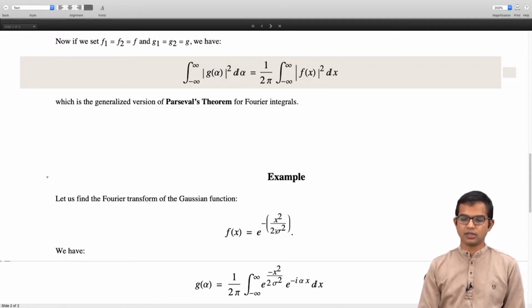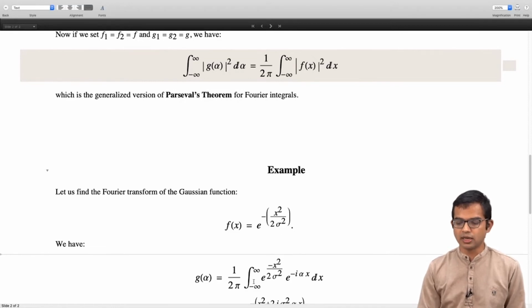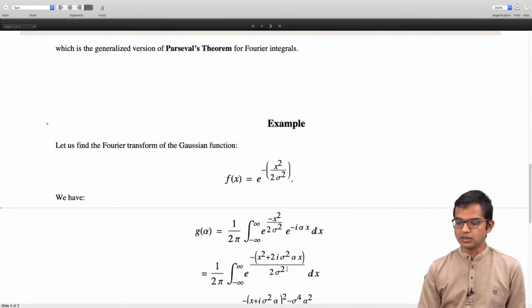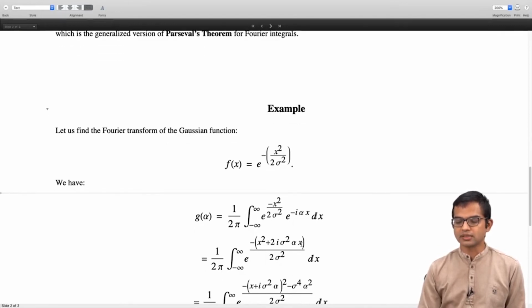So if you take the Fourier transform of this Gaussian function, you have 1 over 2 pi integral minus infinity to plus infinity this function times e to the minus i alpha x dx. And the way to proceed to evaluate this integral is to do what is called the completion of squares. So you have an exponential of minus x squared plus 2i sigma squared alpha x divided by 2 sigma squared. You can rewrite this as x plus i sigma squared alpha, the whole squared, and then you have an extra constant part which has to be subtracted out.